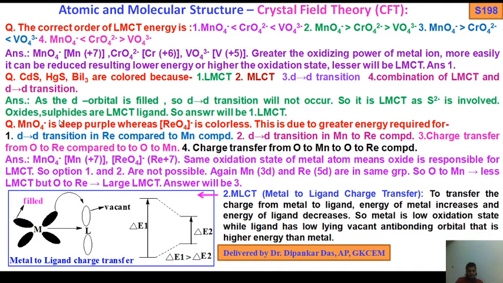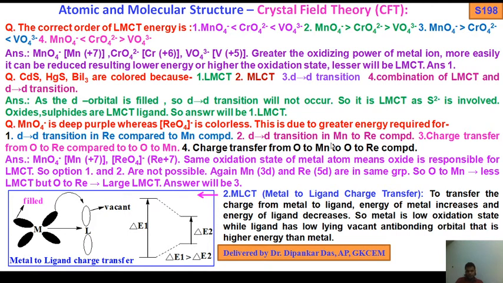Next question: MnO4 minus is deep purple, whereas ReO4 minus is colorless. This is due to greater energy required for: option 1, dd transition in Re compared to the Mn compound.